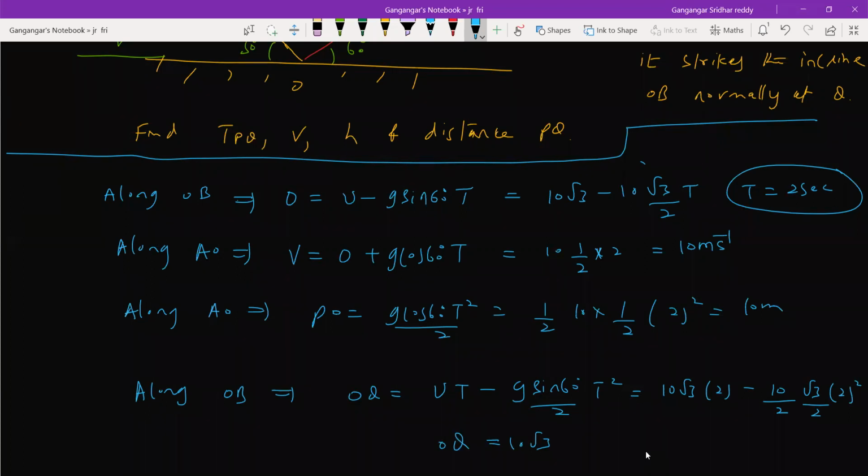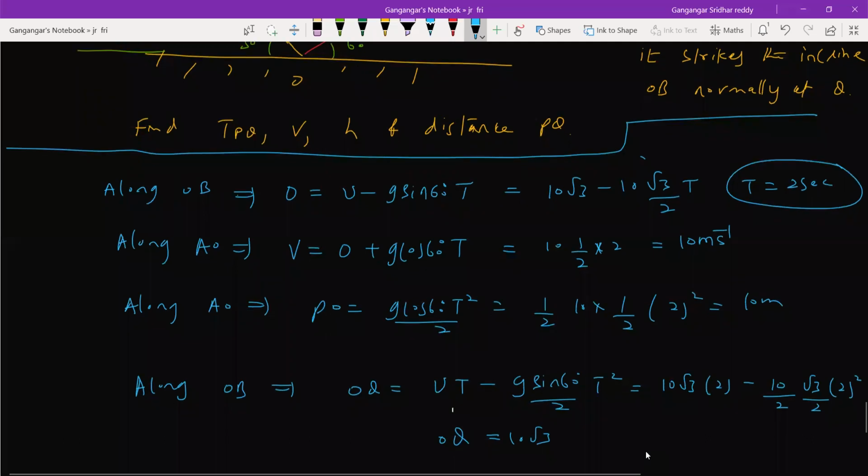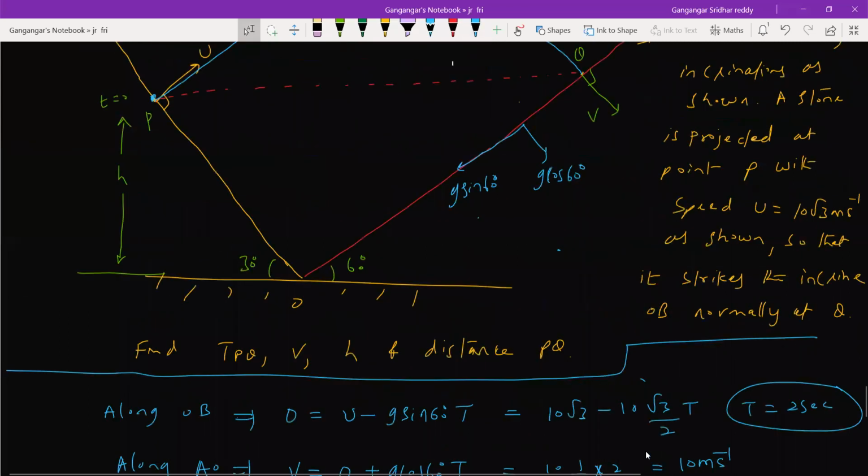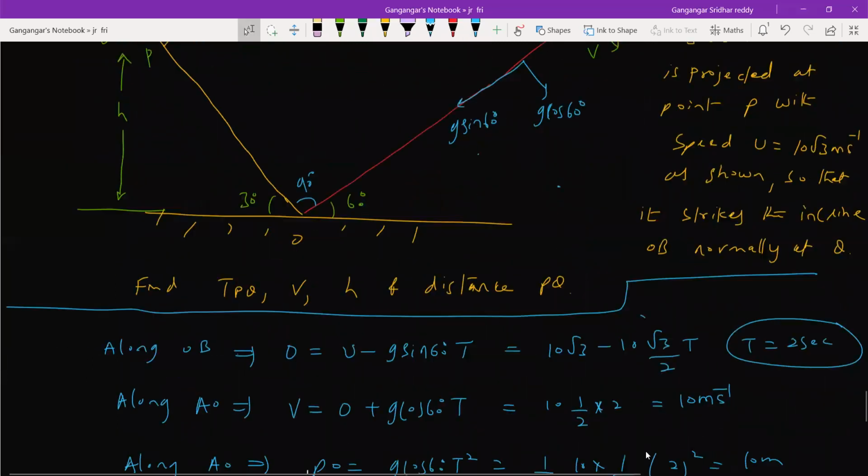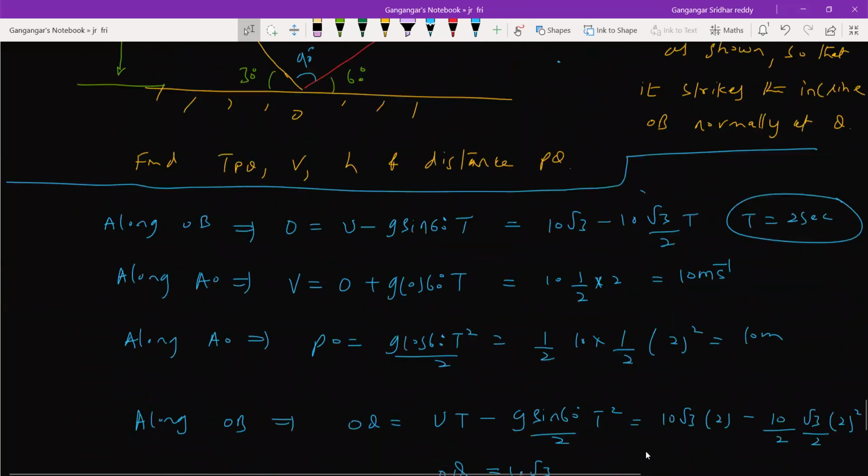Can you bring the PQ? So the total setup, a right angle triangle will appear, no? Can you calculate PQ? Yes. So just taking help of the triangle, I'll draw that triangle here in the end.